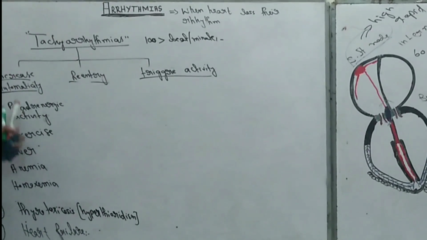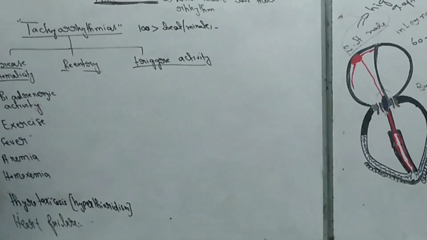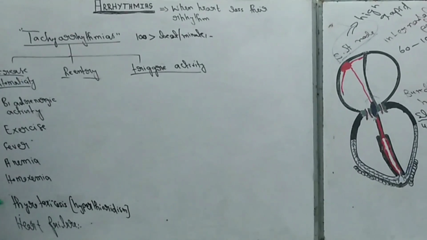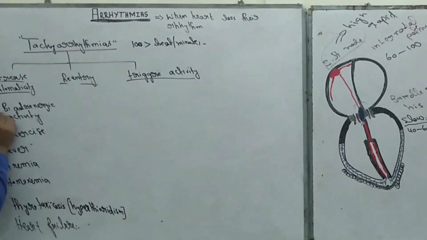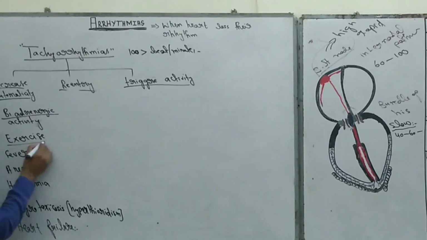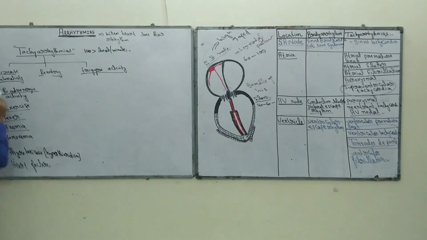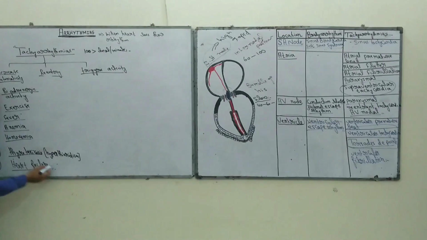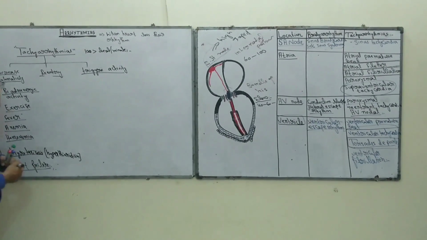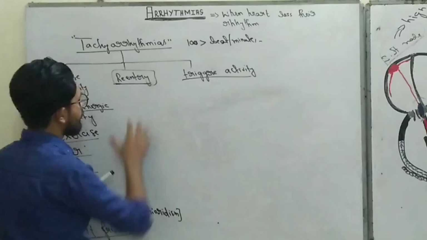These are some causes that lead to the increased automatic character of the SA node or any other pacemaker that is found in the heart, right? The first one is beta adrenergic activity, second one is exercise, fever, anemia, hypoxemia, thyrotoxicosis, and heart failure. All these factors lead to the increased automaticity.